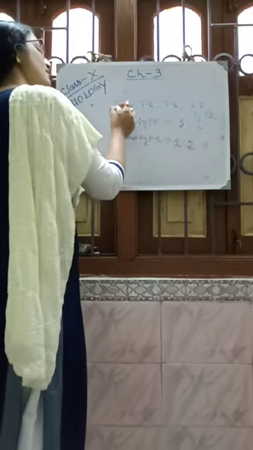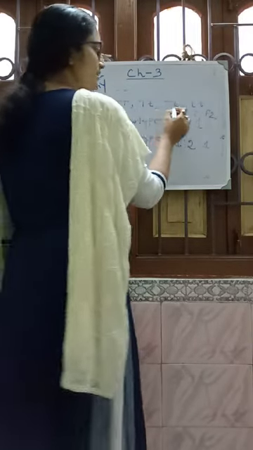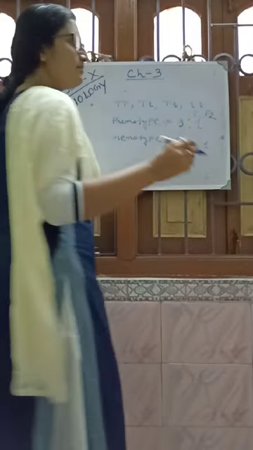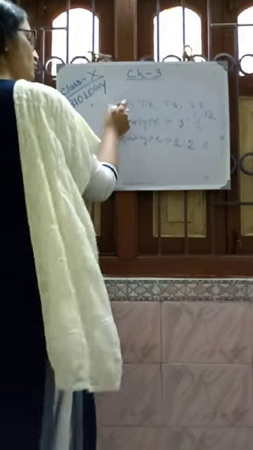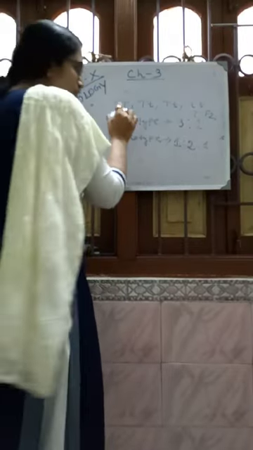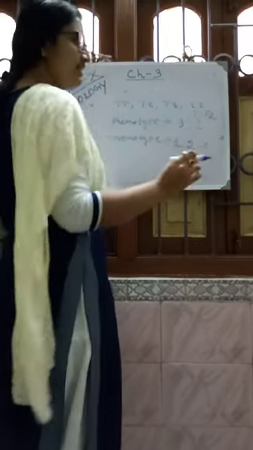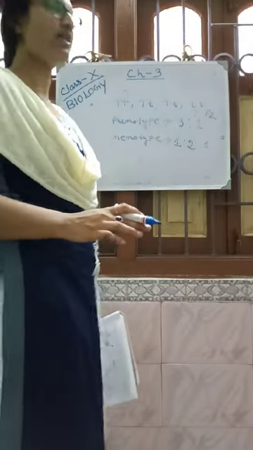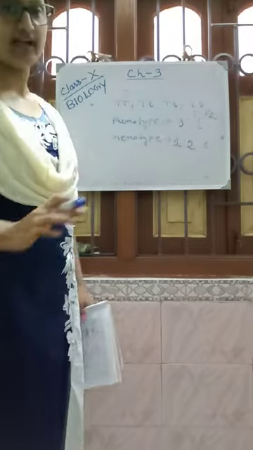Genotype means whether it is the homozygous condition or the heterozygous, but phenotypically the same, tall. And this is homozygous, but this is the recessive character. Here is a dominant, this is a recessive character. But phenotypically visible characters, all are tall. That's why here 3, there only 1, 3:1. This is the monohybrid cross. I hope it is clear. Next video I will discuss the dihybrid cross.